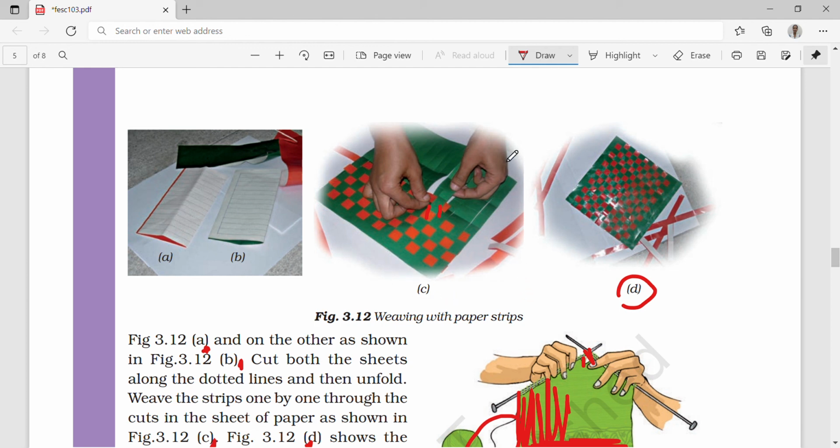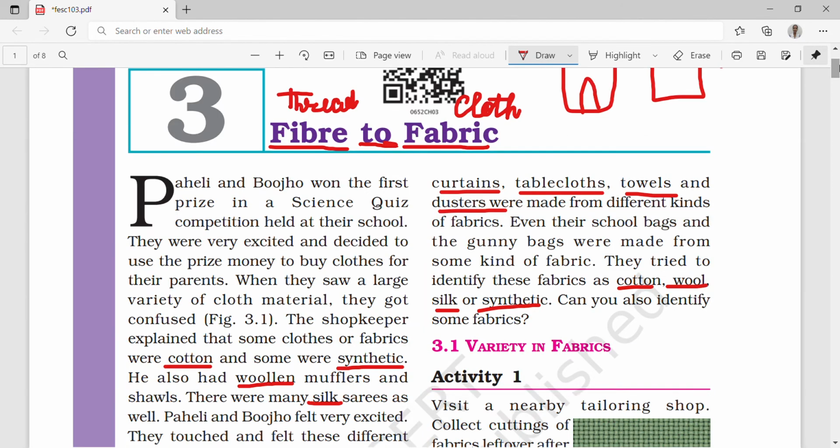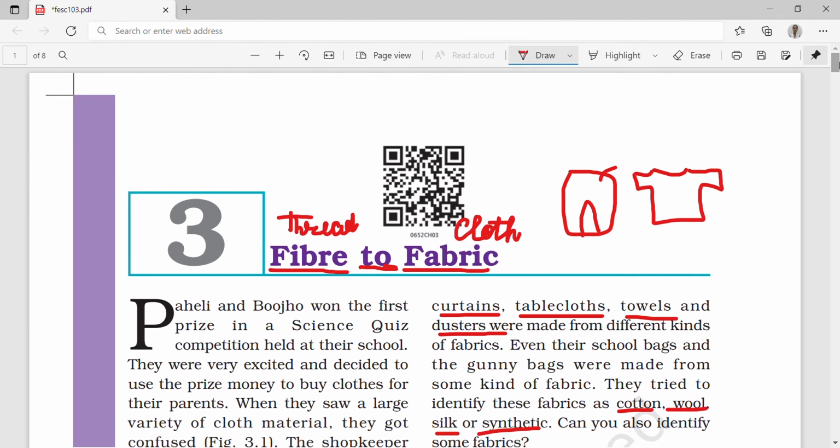Weaving also we are doing with that, but it's different. So today we have learned many things and you can go through it. I am slowly scrolling and you can check it out.